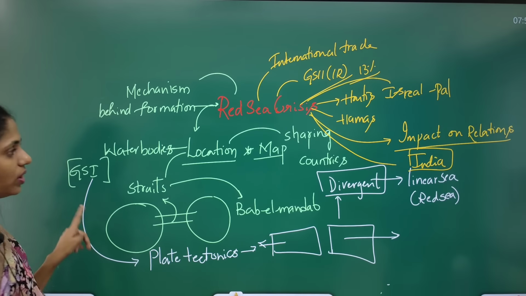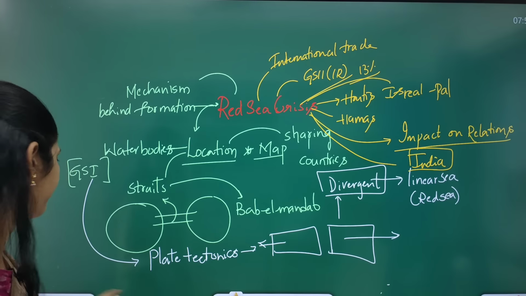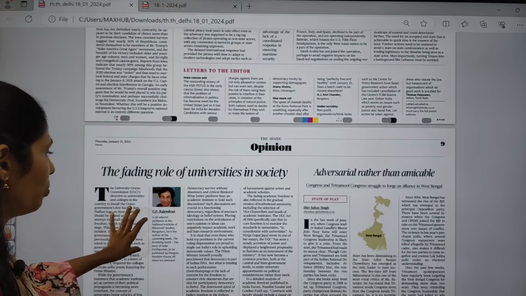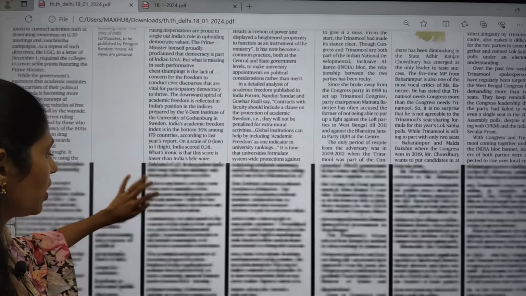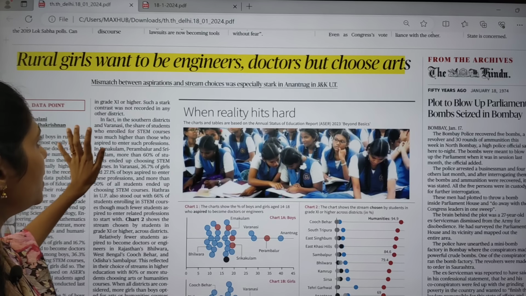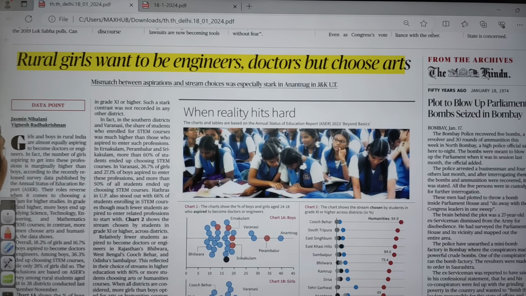Okay, so all these are the dimensions that you have to see. I hope it is clear, right? And now let us move on to this opinion page. So here you can see one data point which shows that rural girls want to be engineers, doctors, but they choose arts.